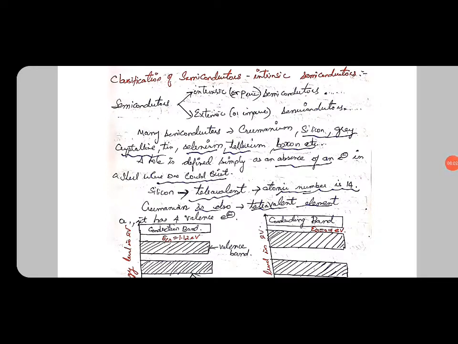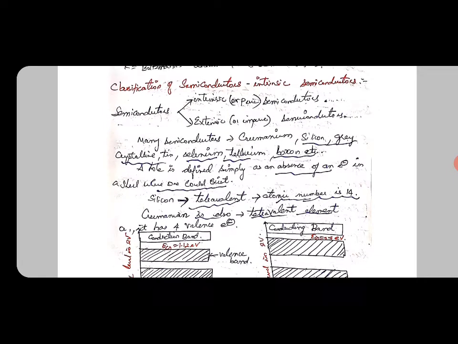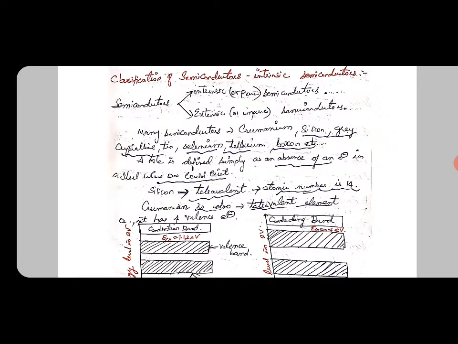Hi friends, today we can see about the classification of semiconductors. In the previous video we saw what a semiconductor is, what the types of semiconductor are, and then the energy band, forbidden energy gap, and the Fermi-Dirac functions, and so on. In this video we can see about the classification of semiconductors.